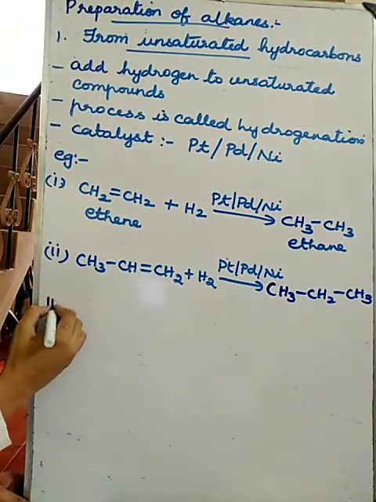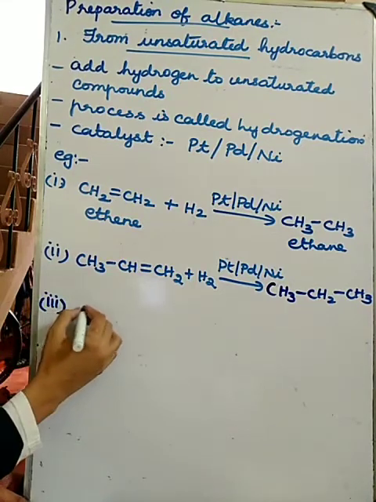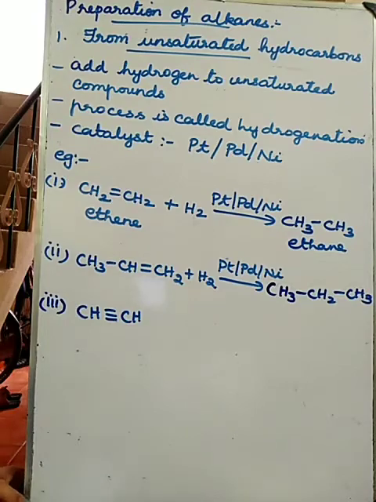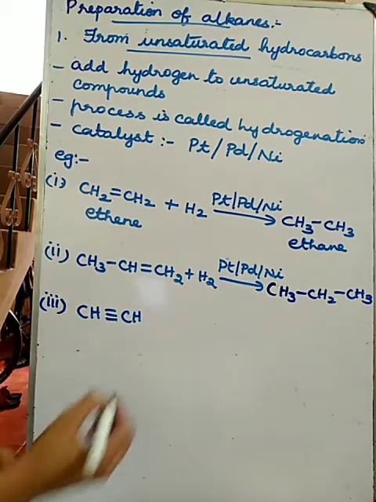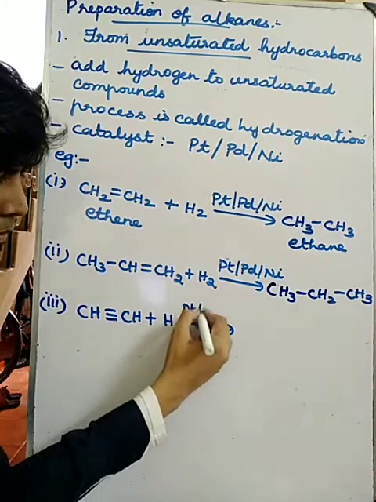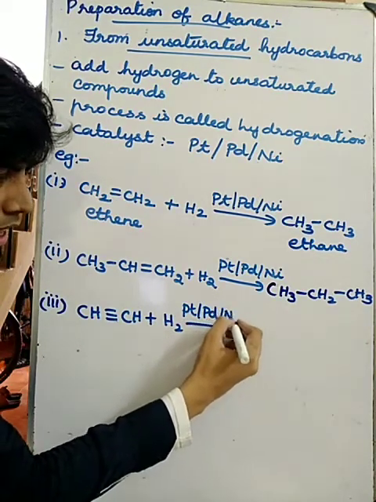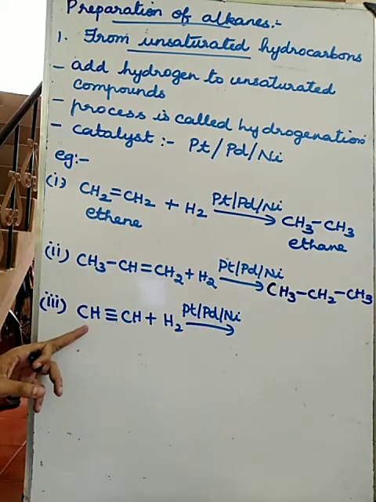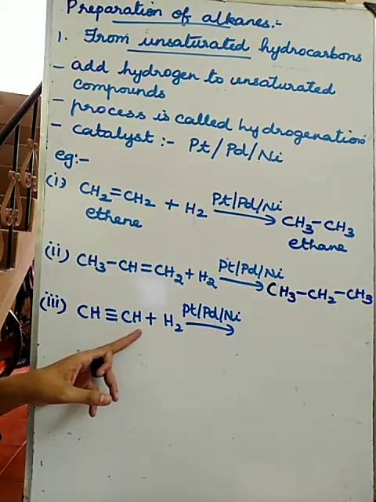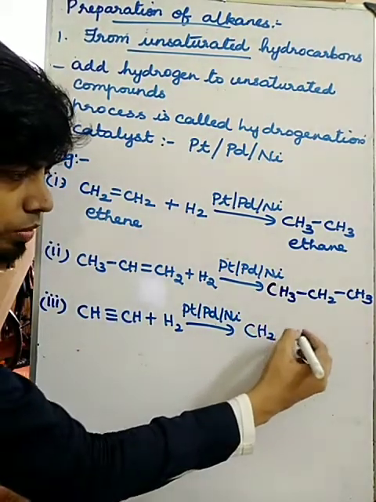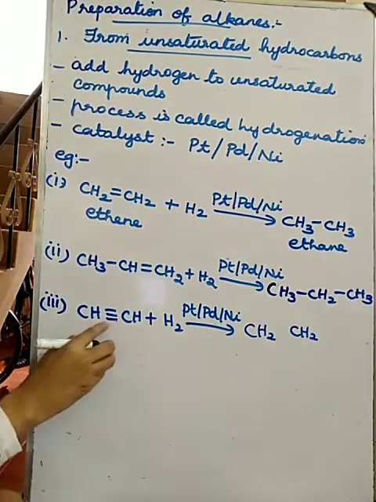Suppose it is like this, CH triple bond CH. If it is a triple bonded compound, if you add one hydrogen in the presence of platinum, palladium or nickel catalyst, what will happen? One hydrogen will get added this side and another hydrogen will get added this side. So you will get CH2 double bond CH2.